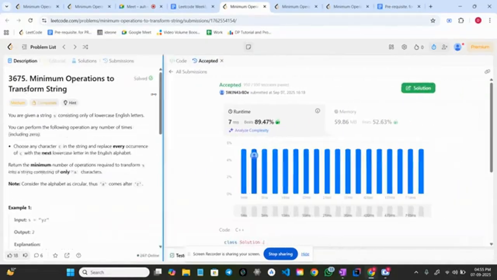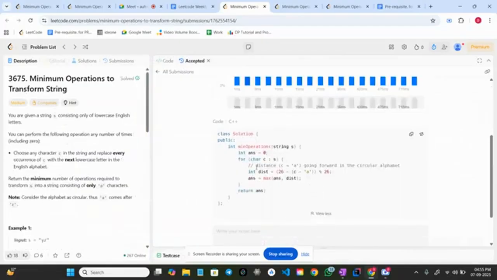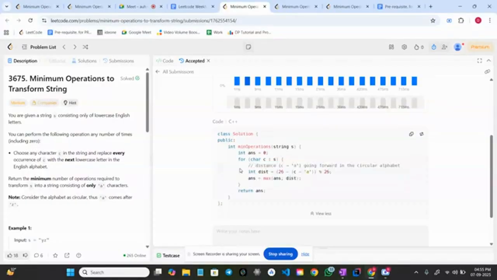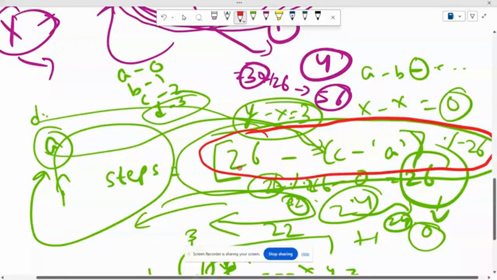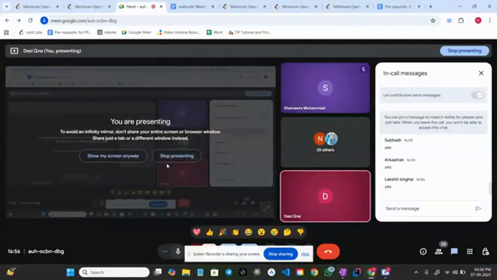Code will be very, very simple as we have discussed the approach, right? So first of all, we are using this formula for distance, and we are calculating the max of this. Why? Anyone aware? Why are we checking this distance for every character and taking the max? We have discussed that we will check the distance, or steps, whatever we want to name. But why are we taking the max of all steps for each character?